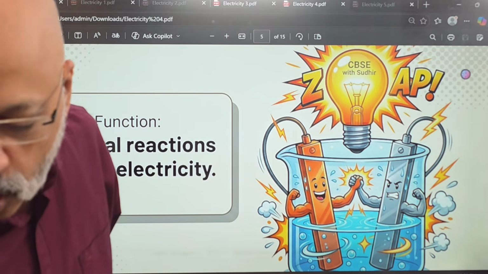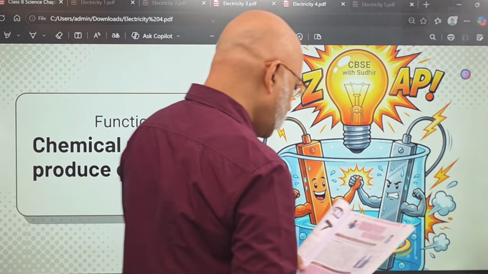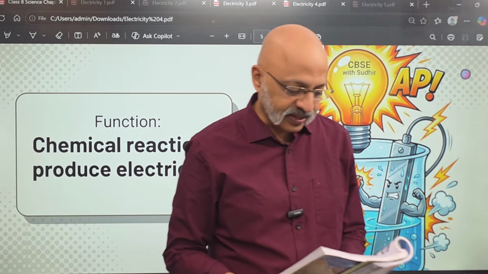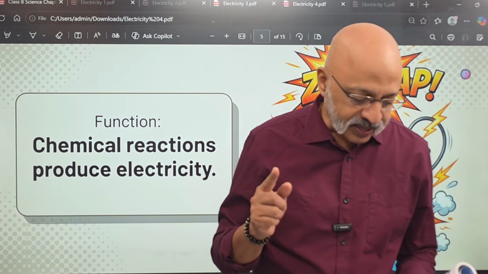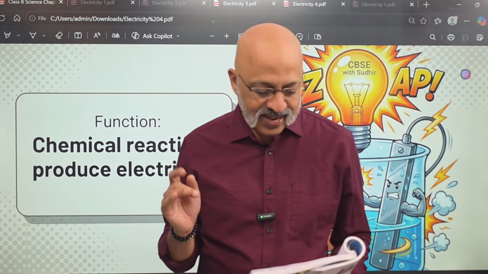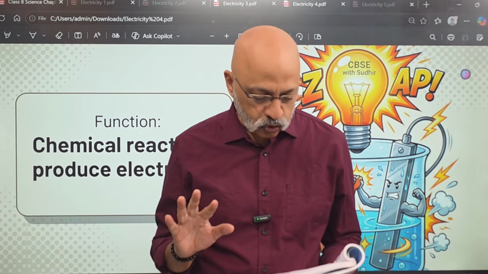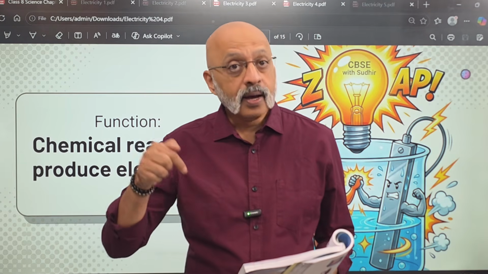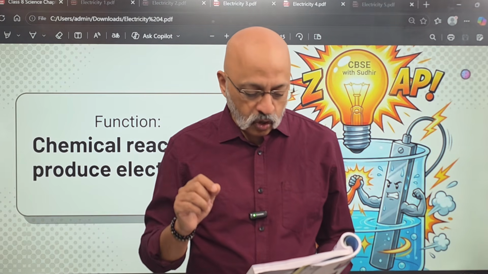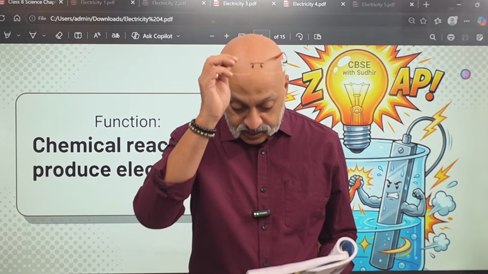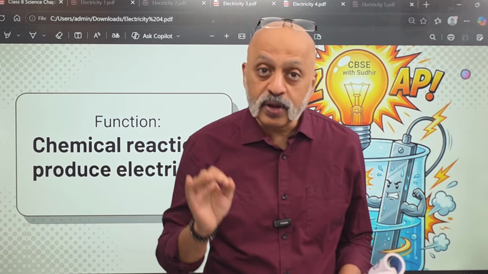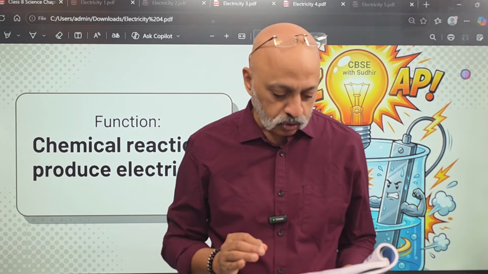Okay, so if you see on page 55, how does a battery generate electricity? It contains two metal plates made of different materials and a liquid which is known as an electrolyte. It is placed in a container. Now, the plates called electrodes are partly dipped in the electrolyte, which is usually a weak acid or a salt solution.